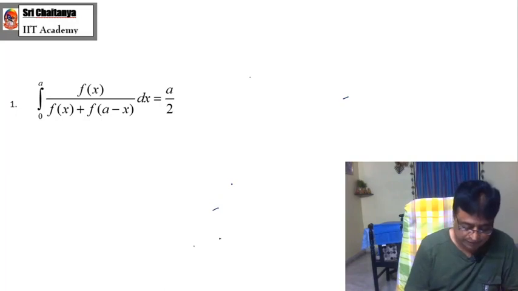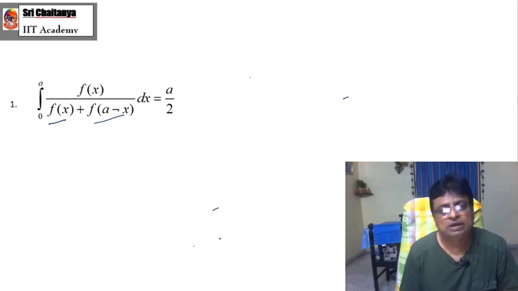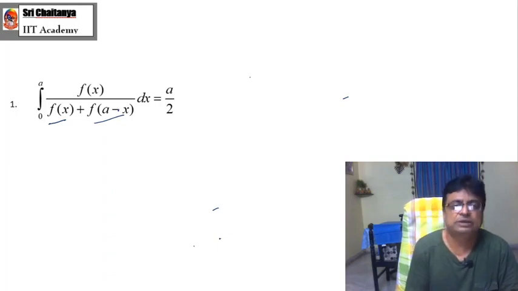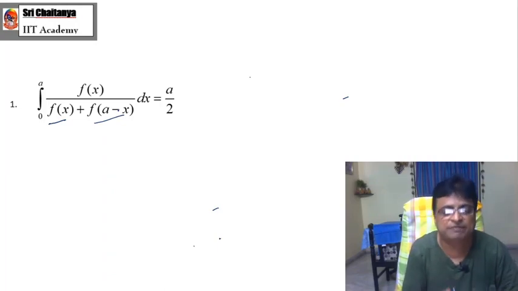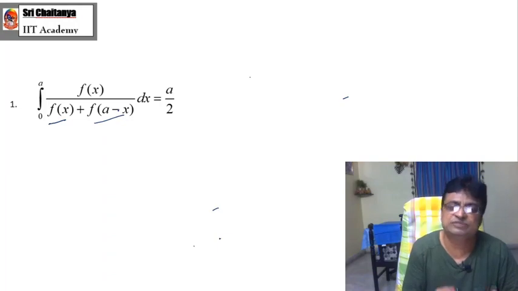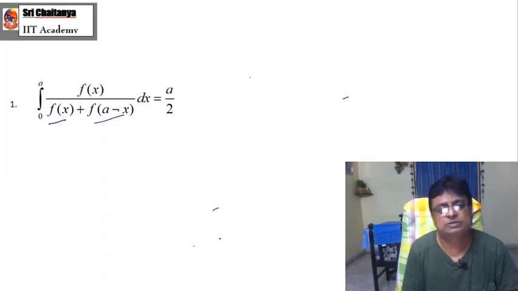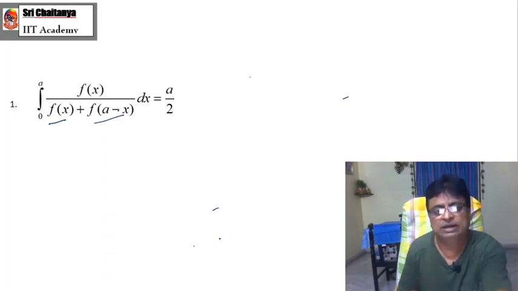My friends, here one important point is, here the denominator f of x is there and f of a minus x is there. They are complements to each other. Here the word complement is not exact, but I am using it for our convenience. They are complementary functions. Because sometimes if I am taking trigonometric functions, then the complementary usage is very nice. But for general problems also, the function's behavior is like that. So the denominator functions, one is f of x, another one is f of a minus x. So whenever this kind of problems are given, use and apply that 2I technique.